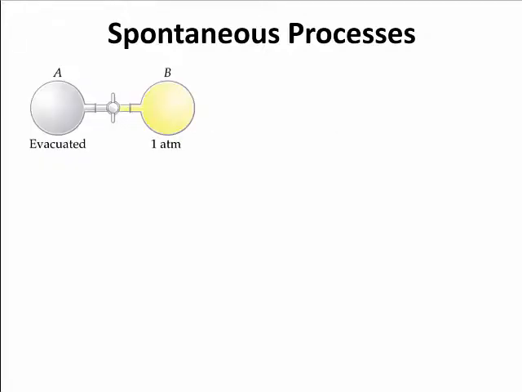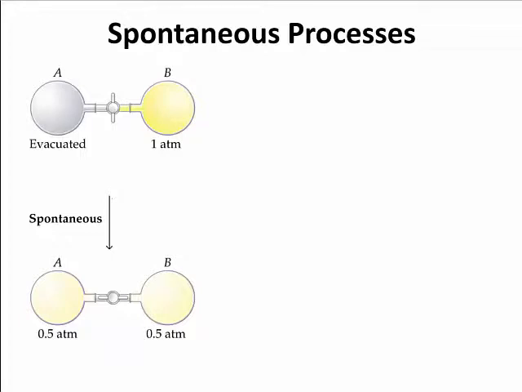Okay, so let's look at these two flasks here connected by the stopcock. One's evacuated, has a vacuum in it. The other one has 1 atmosphere of gas in it. When that stopcock is open, what do you predict is going to happen? Well, spontaneously, part of the gas from the B side of the flask is going to move into A. And that's going to be a spontaneous process. That occurs, and we can have that occur under any temperature, right?